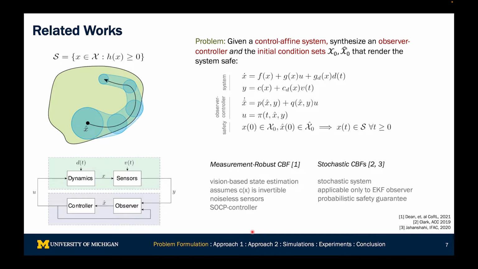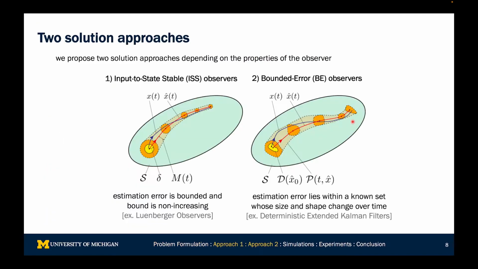There has been some related work in the literature on this. In particular, these two papers are, I think, most relevant: measurement robust CBFs and stochastic CBFs. The main difference with our work is that in measurement robust CBFs, the key assumption is that the map C of x is invertible. They assume that you use some sort of camera system that can measure the true state at every given time, and that leads them to an SOCP type controller. In stochastic CBFs, they only design a controller that would be applicable to EKF type observers, extended Kalman filter type observers, and they generate probabilistic safety guarantees. In this work, we're assuming bounded disturbances and bounded measurement noise, and we're designing a system that could be for quite generic observers, as I'll go through in the next few slides.